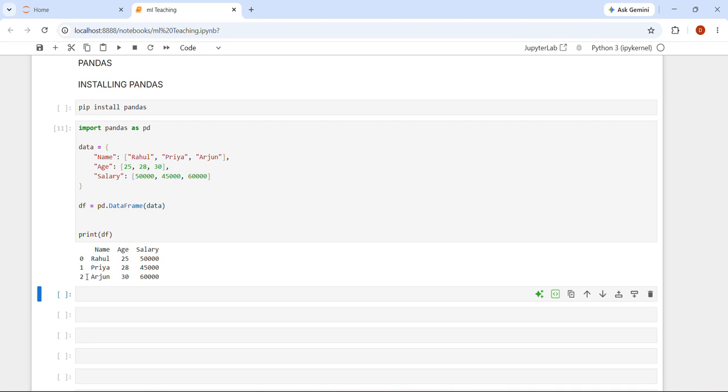Remember one thing: NumPy and Pandas are not competitors. In fact, Pandas is built on top of NumPy, and we will use both together in machine learning projects to get the best results.